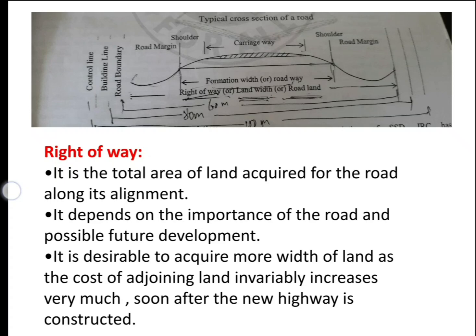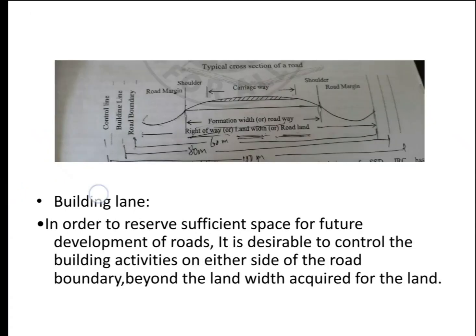Next is the building line. That is another component of the road. After constructing the roads within the right of way, there will be a road boundary. Beyond the road boundary, there will be a building line. We can construct buildings after the roadway, but there should be some restriction on building activities.